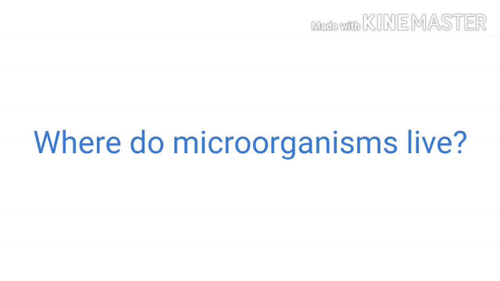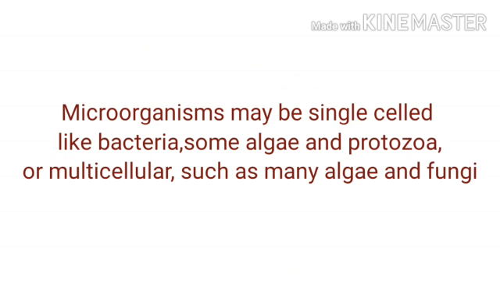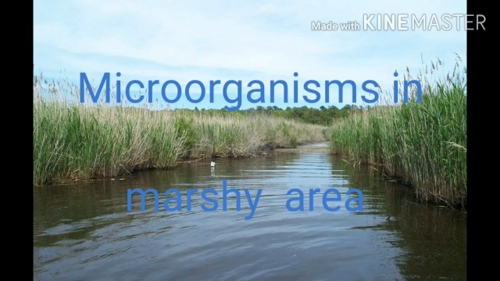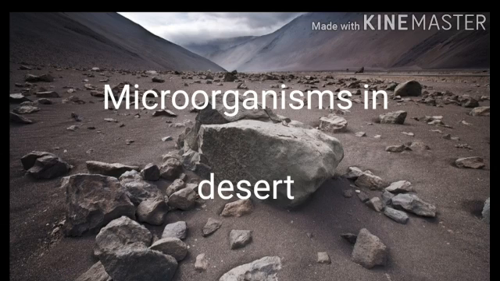Where do microorganisms live? As we all know, microorganisms may be single-celled like bacteria, some algae and protozoa, or multicellular such as many algae and fungi. They live in all types of environments ranging from ice-cold climates to hot springs, and deserts to marshy lands. You can see microbes even in marshy lands and deserts. They are also found inside the bodies of animals including humans. Some microorganisms grow on other organisms while others exist freely.